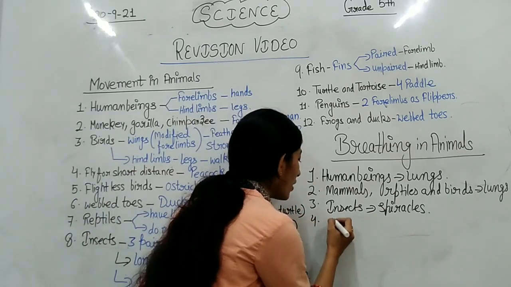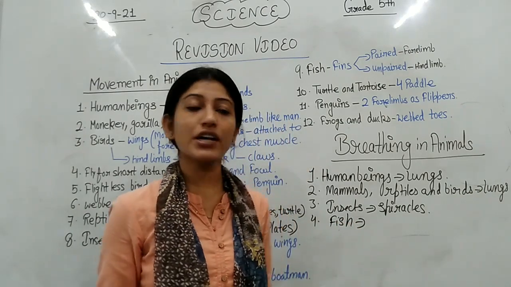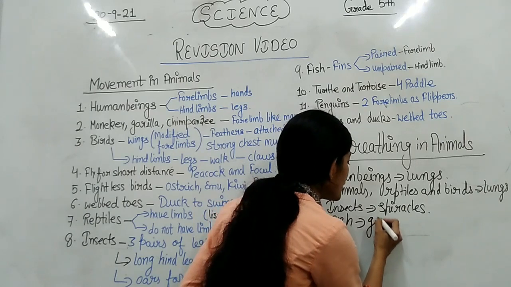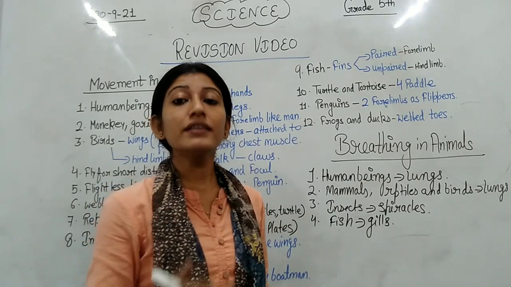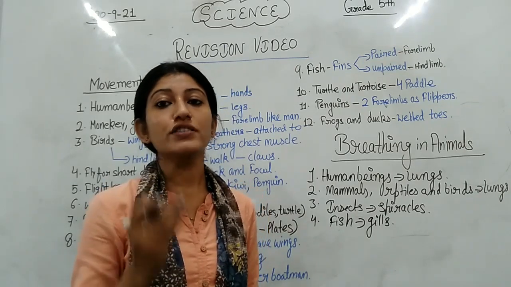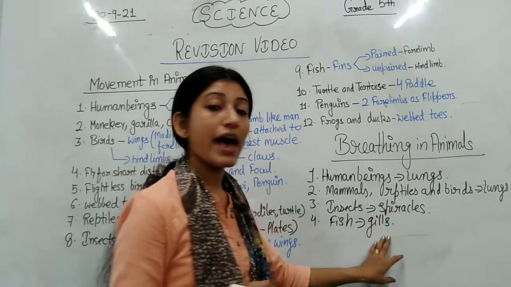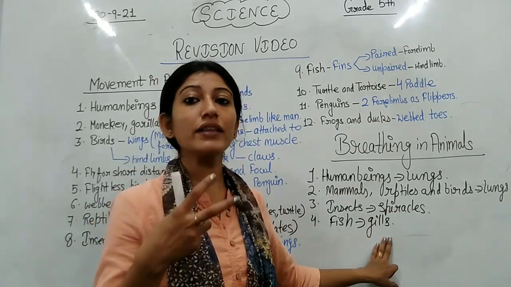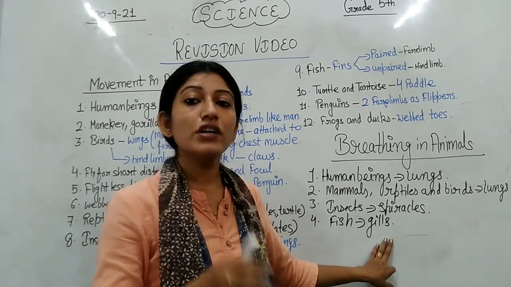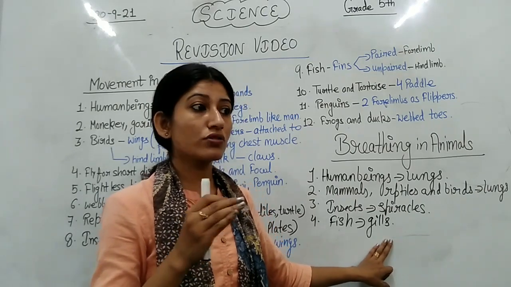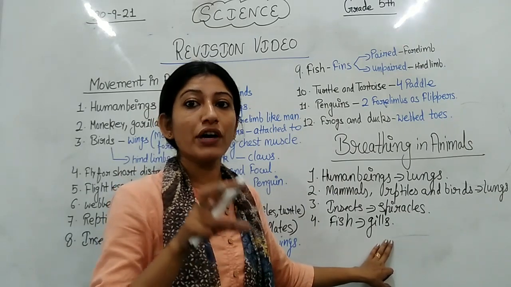Then when we talk about the fish, we say that fish has gills. Fish breathe with the help of gills, or we can say the breathing organ of fish is gills. Gills help fish in absorbing the dissolved oxygen of water. The oxygen which is dissolved in water is absorbed by the fish with the help of its gills.